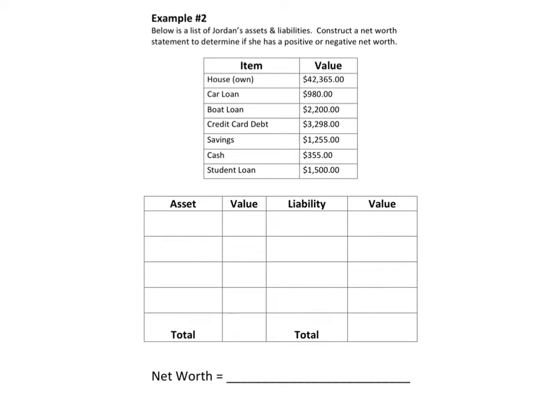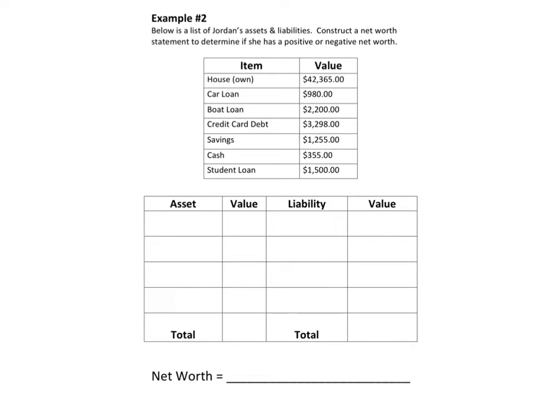So here's our second example. It says below is a list of Jordan's assets and liabilities. We are supposed to construct a net worth statement to determine if she has a positive or negative net worth. So we have a table up here that has a bunch of different things. We need to go through and determine if it's an asset or liability. I'm going to do that by writing a little A or L out here to the side, just to help us separate. So the first thing, a house.